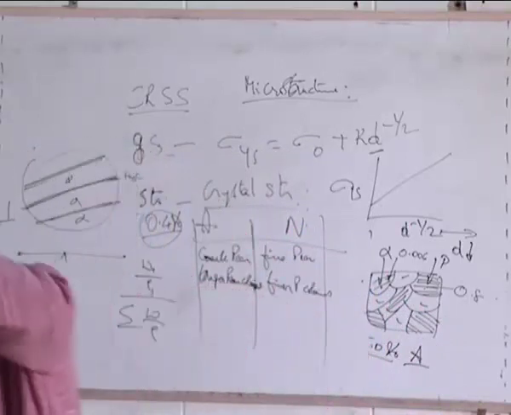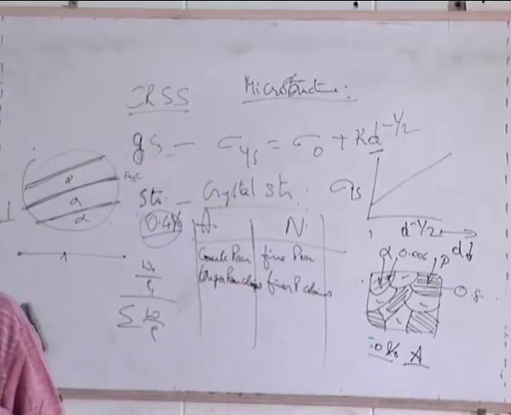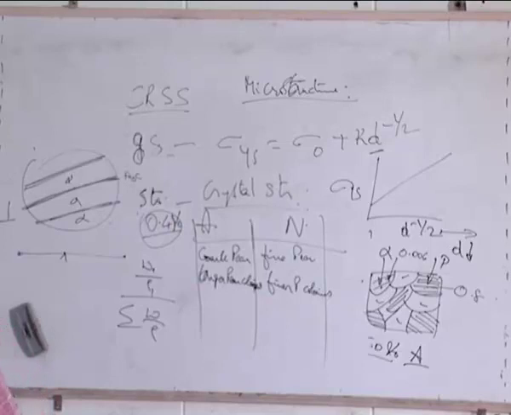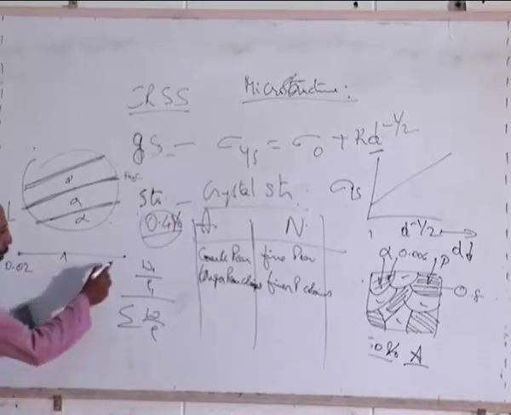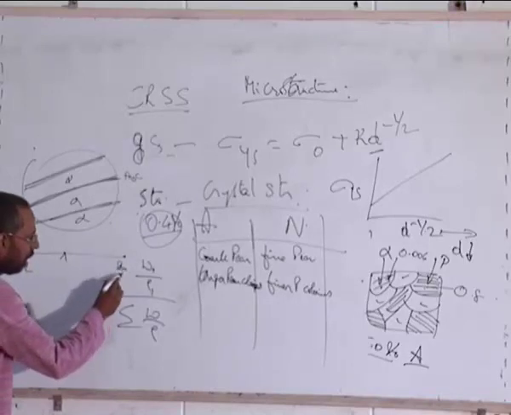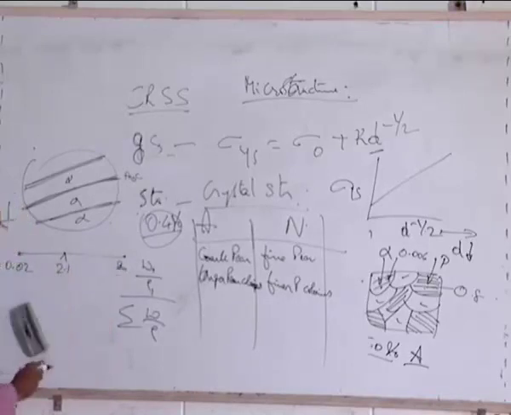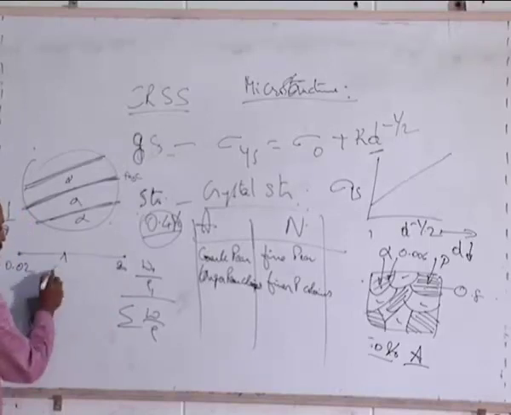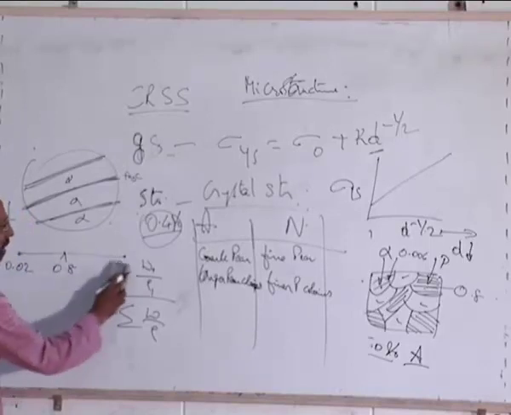Only one of you. Raise your hands and I'll ask you. Don't answer all of you together. Yes, please. Next to Divya. What's your name? Hemlata. Tell me, Hemlata. 0.02, 2.1, middle one is 2.1, 0.8, and 6 points.